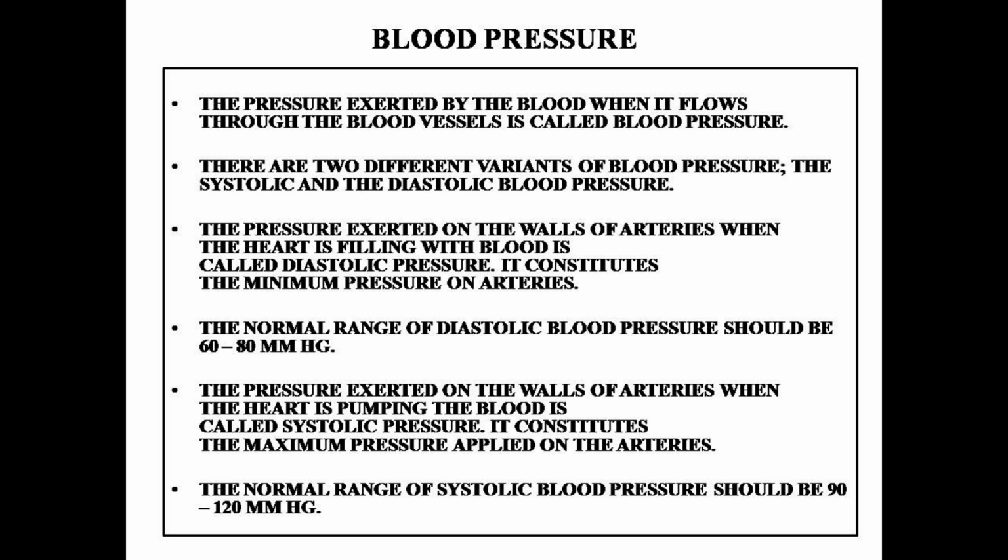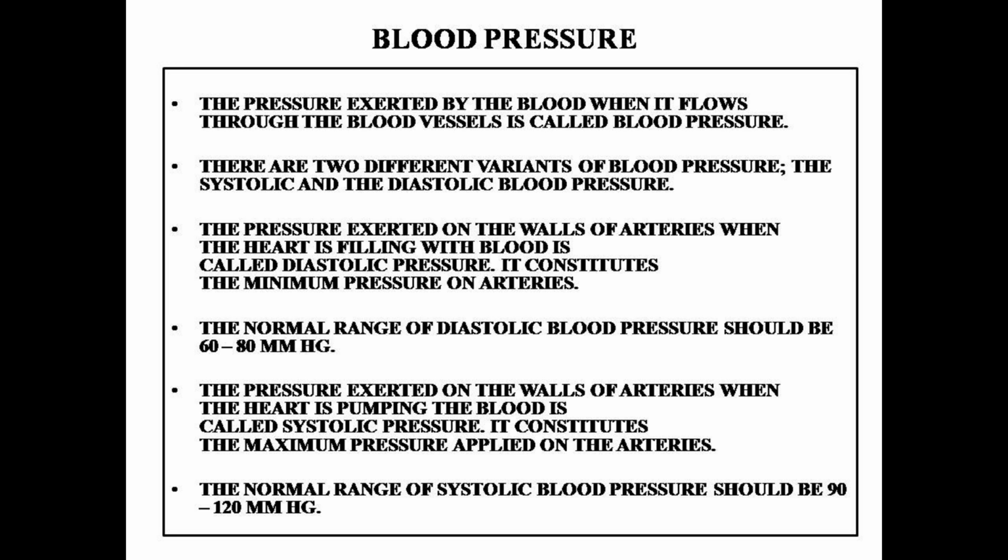The normal systolic pressure is about 120 millimeter of Hg and diastolic pressure is 80 millimeter of Hg. Now what is this mmHg?